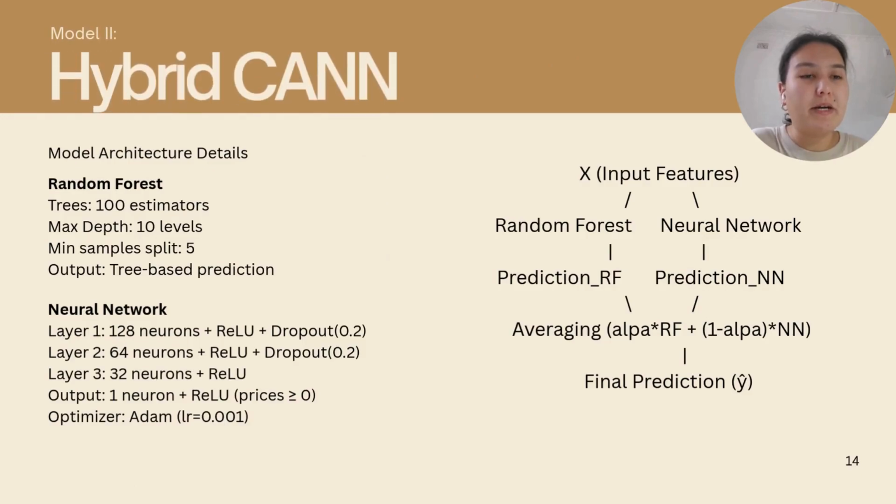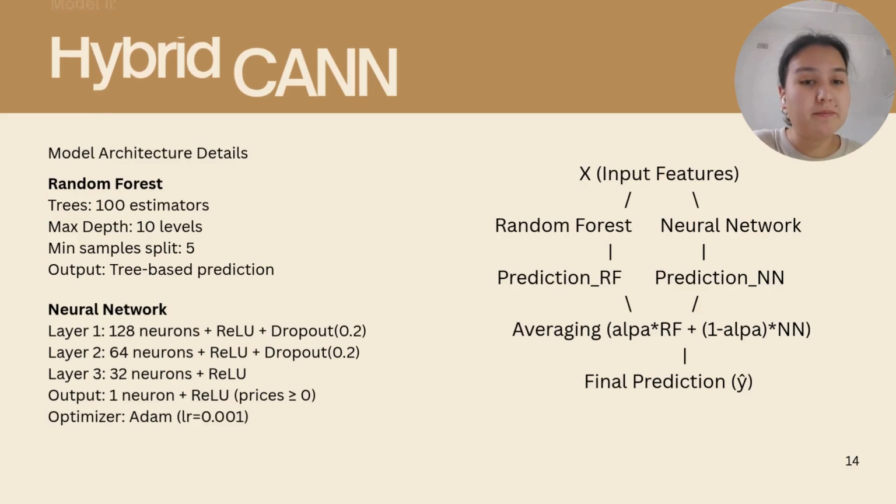Inspired by the combined actuarial neural networks covered in this course, I decided to train a hybrid CANN, where I combine random forest with neural networks. While the traditional CANN includes GLM plus neural network, here I decided to replace the GLM with random forest because random forest performed better in benchmarking. So on the right-hand side, you can see the structure where random forest and neural network are trained separately, and the output is averaged using some weighting. The neural network part is pretty similar to the deep part of the wide and deep model I trained before. And the random forest parameters were chosen similar to the ones used in benchmarking.